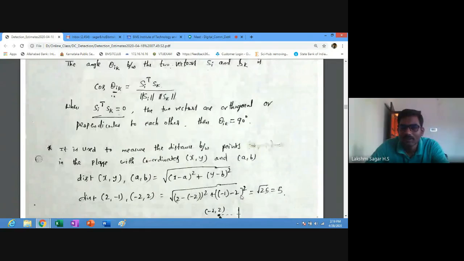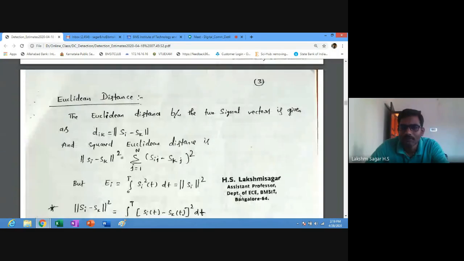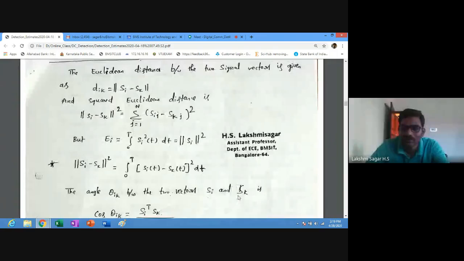Similar to this, we can apply it to two signal vectors to find the distance between them. Here the two signals are Si and Sk. The squared Euclidean distance we can write as the norm of Si minus Sk, whole squared, which is equal to the summation j equal to 1 to n.